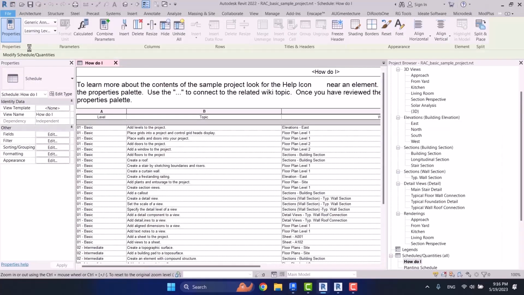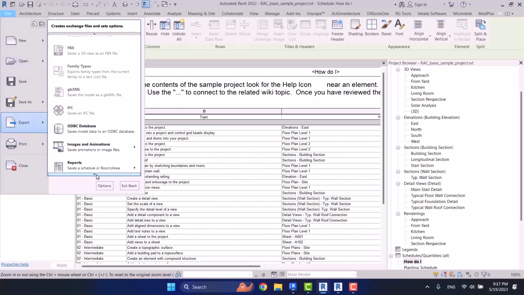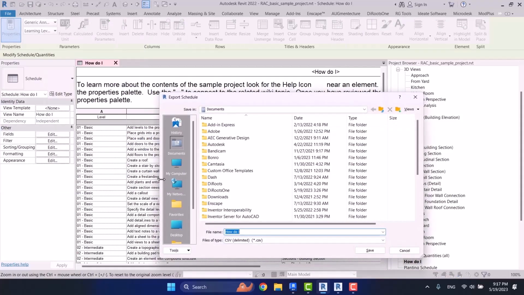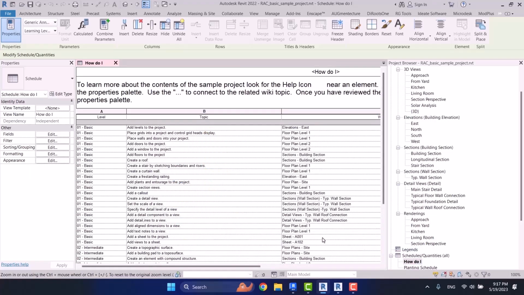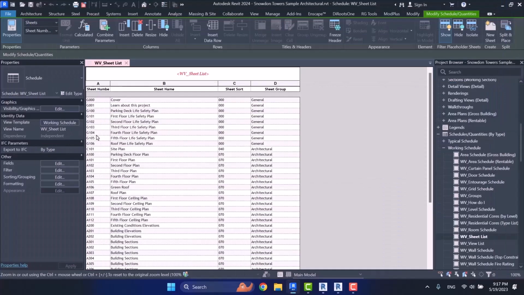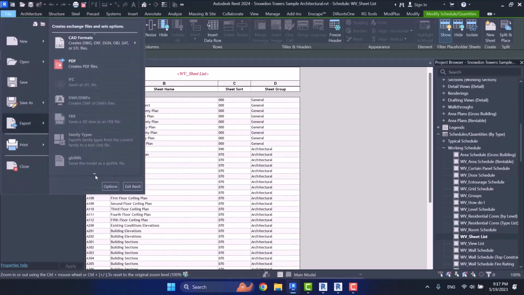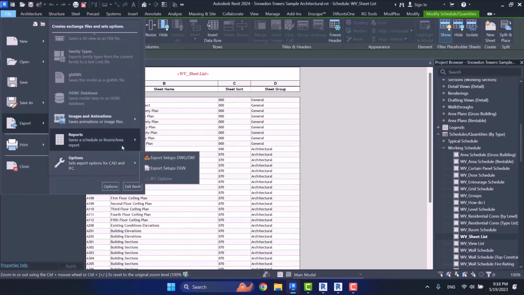Let me open the 2022 version, and from the File section, in the Export section, I choose Schedule. As you see, I also have the CSV format here. In 2022 and higher versions, we also have the CSV format as well. That's much better than text, and we'll talk about it. Let's analyze these two methods in the 2024 version of Revit. In the schedule section, I first use the text format to export my file.